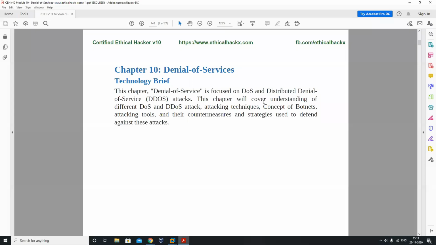This module will be about our denial of service attack, which is known as DoS. In this chapter, we're going to learn about the denial of service attack, short form DoS, and the distributed denial of service, which is our DDoS attack. In this module, we're going to cover the different types of DDoS attacks, attacking techniques, concepts of botnets, attacking tools and their countermeasures. The countermeasure over here is simply to secure the network.